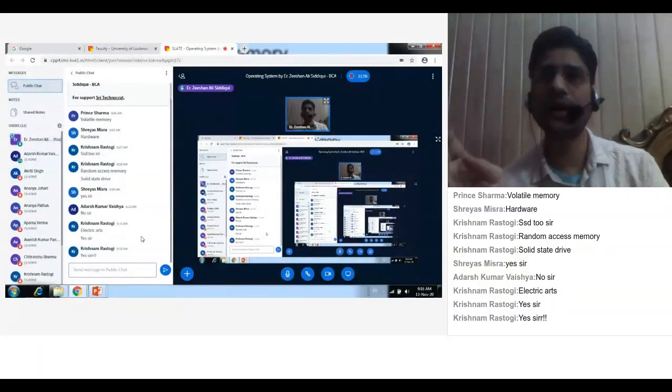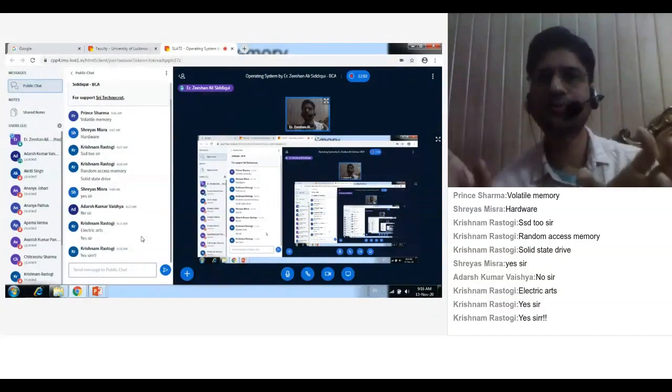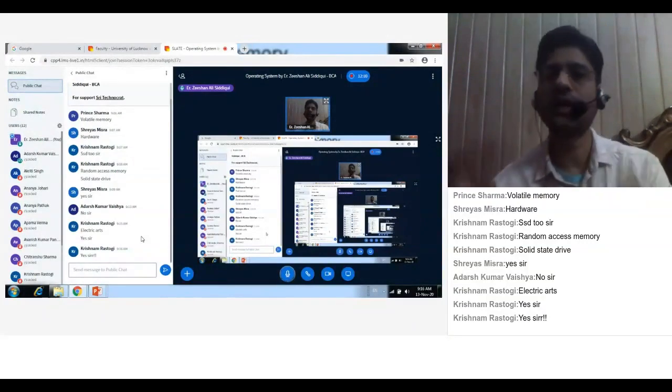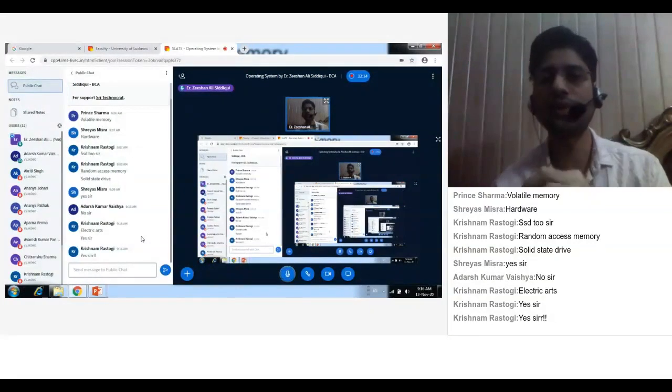Now you want to run the game of this Need for Speed, you need to put a large amount of files and data, which is stored in your hard disk during installation of the Need for Speed game, into your main memory. You have to gather all that data and put it into your main memory. Only then your Need for Speed game will run, right?